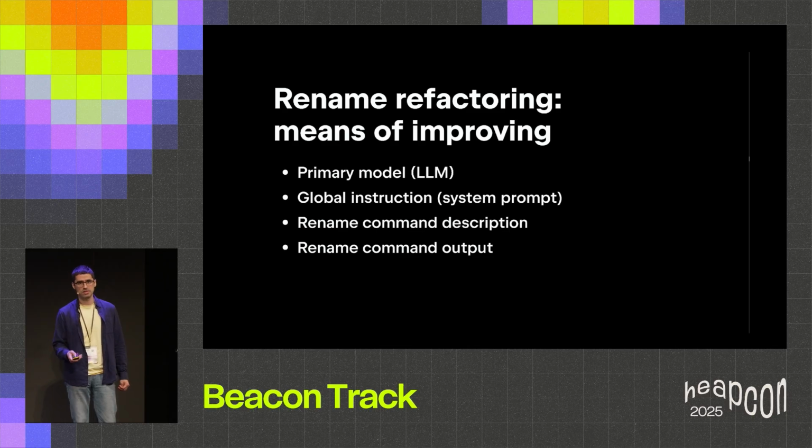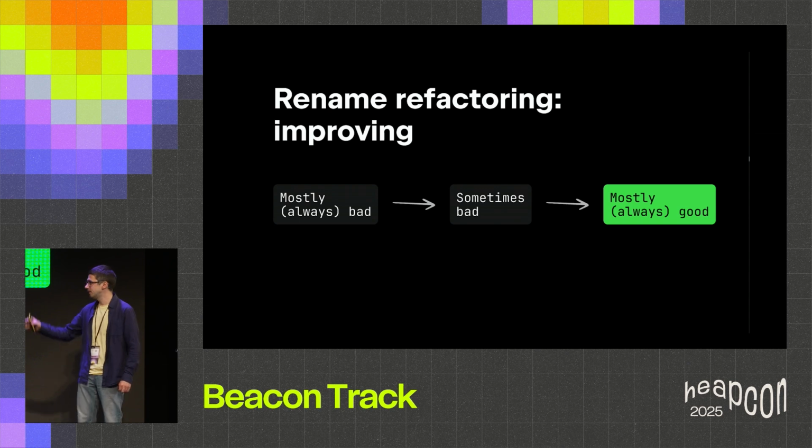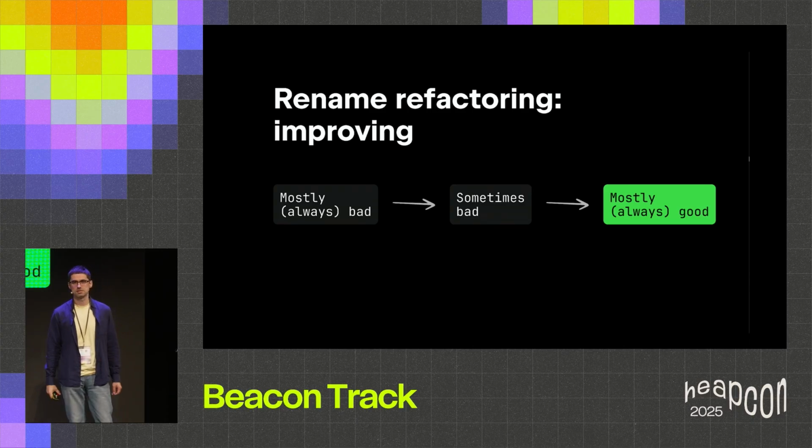Let's go and make Junie use renaming efficiently. Usually, these kinds of improvements follow roughly this pattern. We are starting with a mostly or always bad status. In our case, it means that almost always when we ask Junie to rename something to something, we have many additional unnecessary steps.